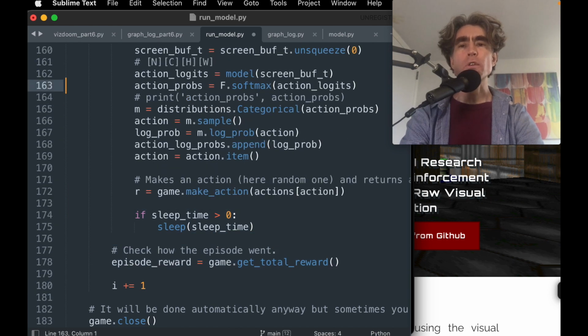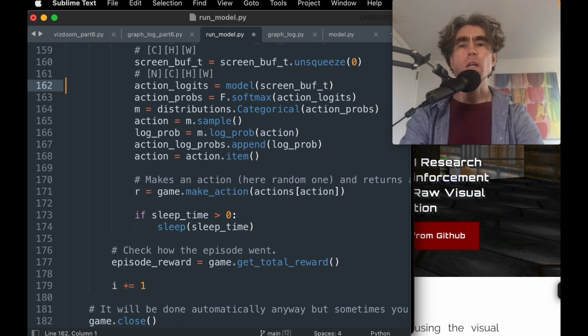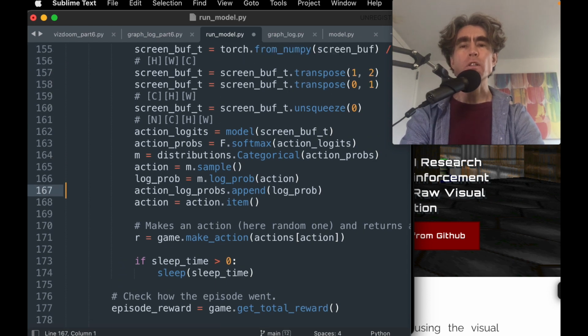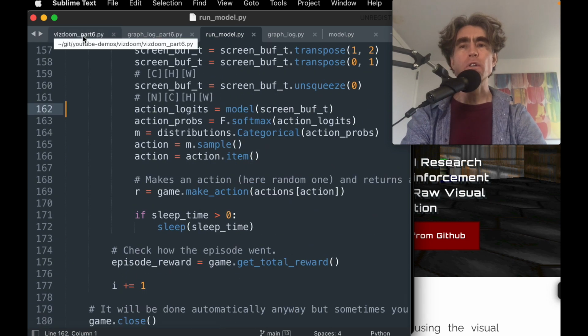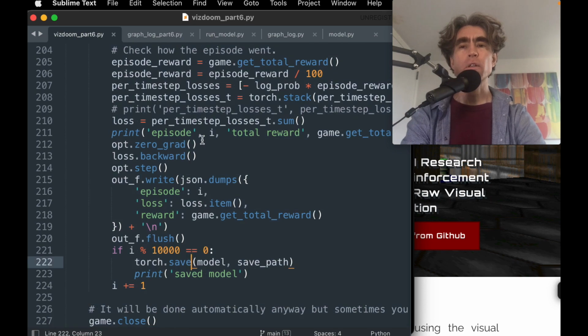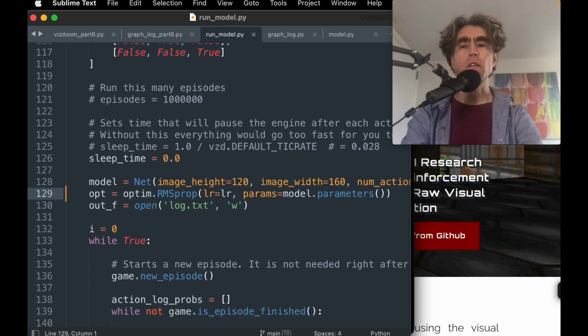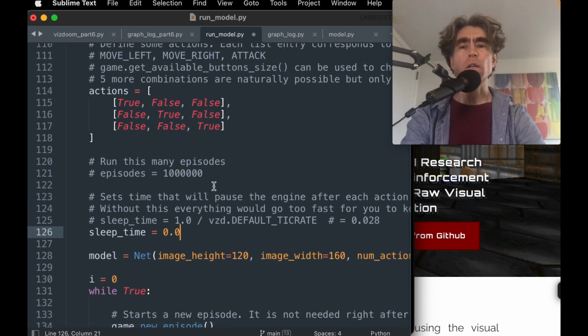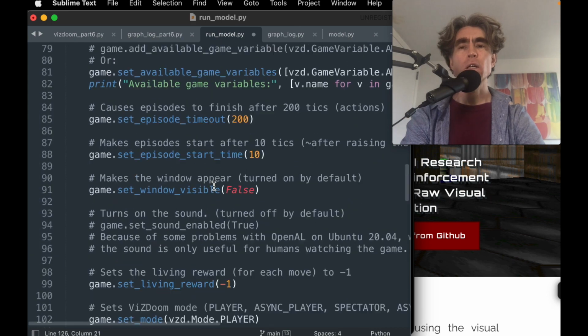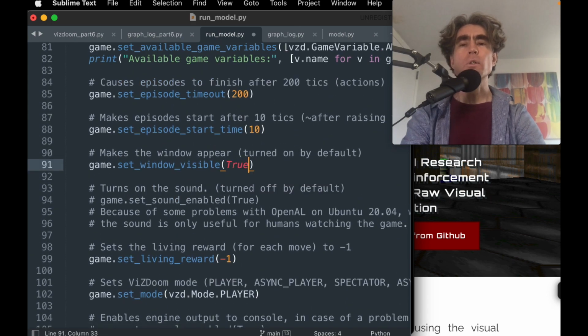We have a couple of options as far as when we're running the model. One option is we're going to sample like this. And then another option is we do the argmax. I guess we can try both and see how that compares. But for now, we'll sample because that's what we have here. Okay, I probably shouldn't have actually removed one of these today. Well, let's just do time equal naught for now, but we might slow it down a little. And then obviously we want to make the game visible.